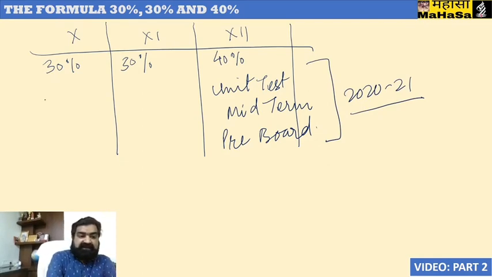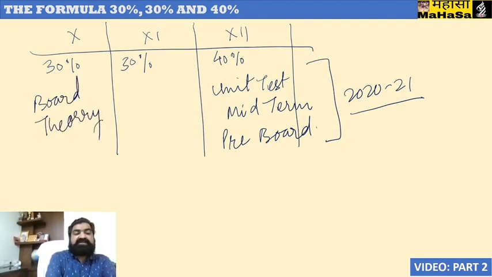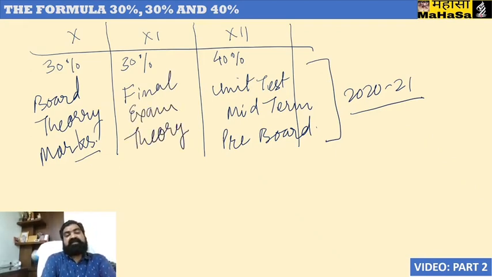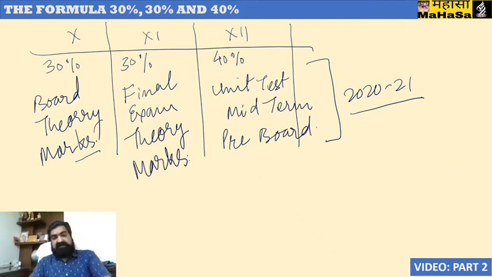So let us understand, this 30% shall be coming from board theory marks, board exam theory marks, because the examinations of class 10th board were held for these students 2 years back. And class 11 30% shall be coming from final exam theory marks scored by students in their respective subjects.